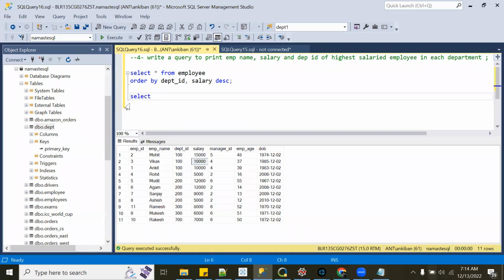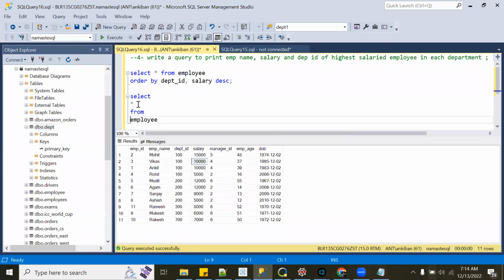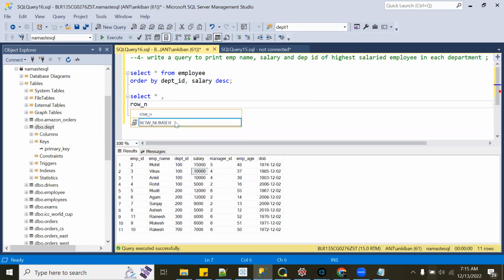So select star from employee. I'll just write this one. Okay. Now I'm introducing a function called row number, row underscore number. So we will spend some time on syntax, what the syntax means. Okay. So I want to generate a row number. Row number is a running number. Okay. Over. So this over clause, in the over clause, you will define your window. Okay. So this is the function.